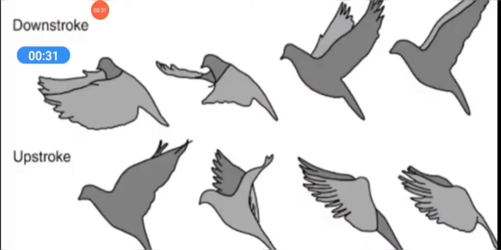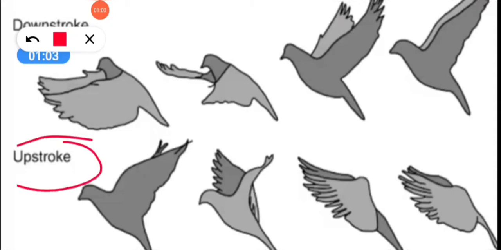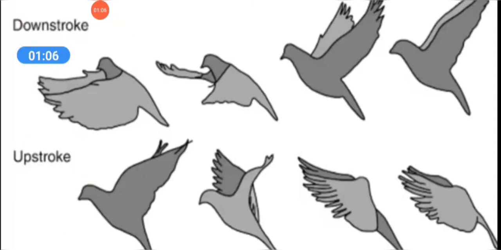Okay, our next topic is movement of wings. For flying, birds need to move their wings in a particular pattern so that they can move forward and upward also. The wings of a bird flap up and down while flying for movement. The wings have two types of movement. They are upstroke and downstroke.